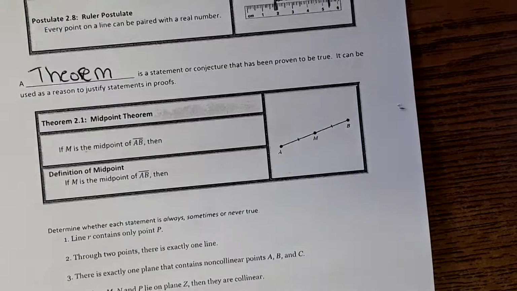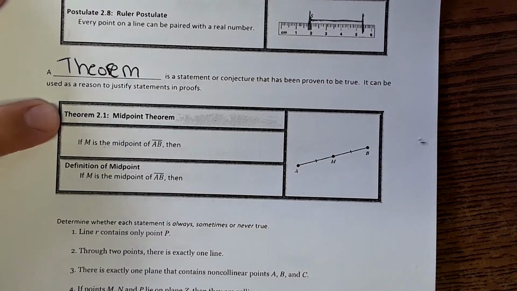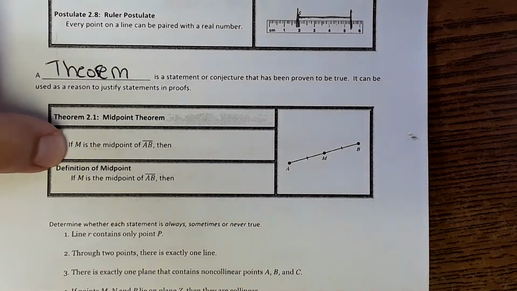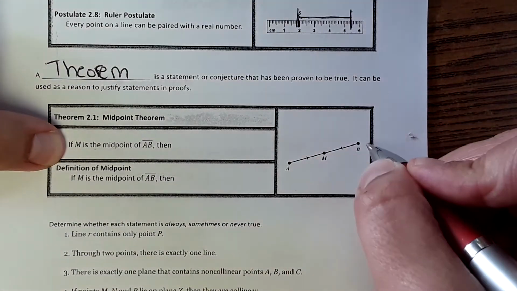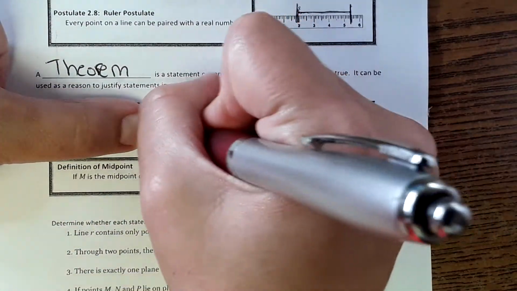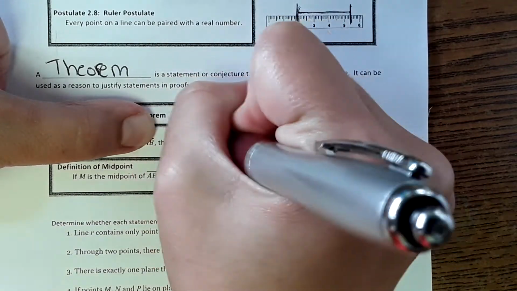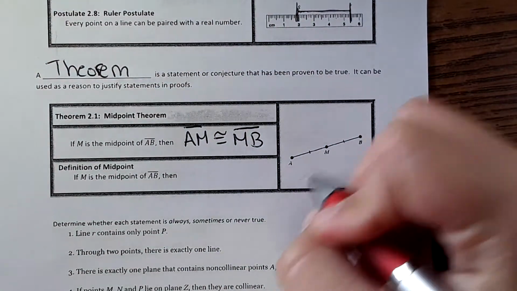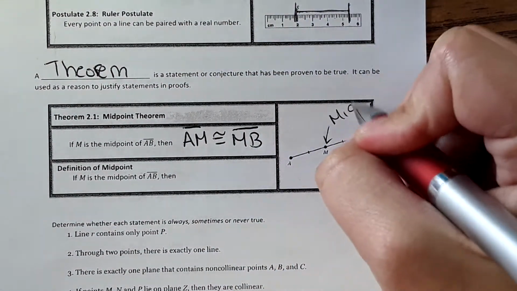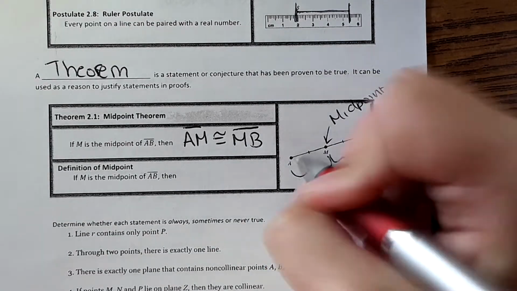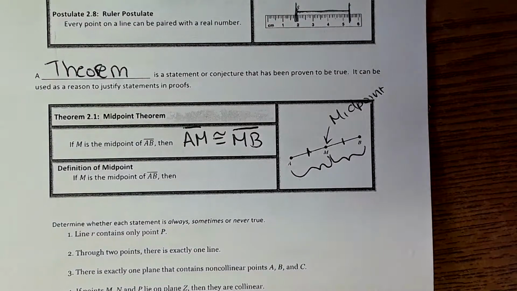Okay. First theorem for the chapter, and there'll be many of these. Once I explain them, a lot of times they're just common sense. It just makes sense. For example, midpoint theorem says if M is the midpoint of AB, then AM is congruent to MB. So if M is the midpoint, then AM is congruent to MB. Means this side is the same length as this side.